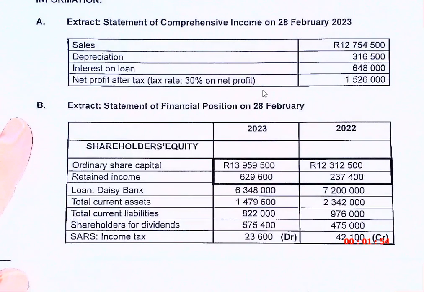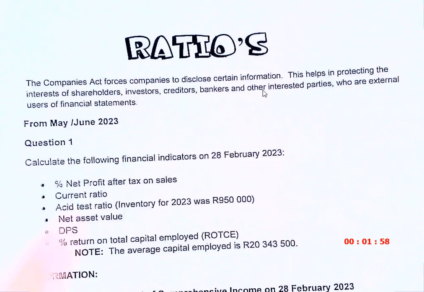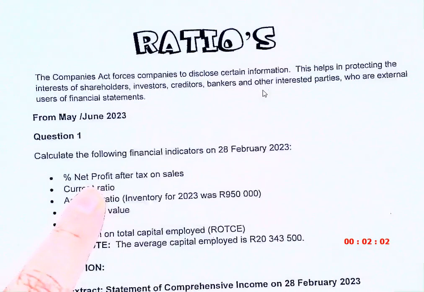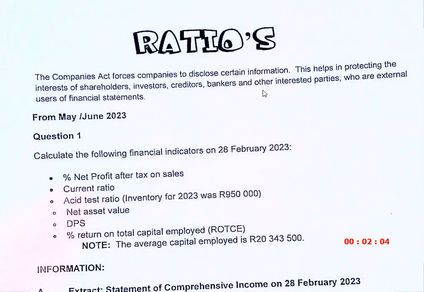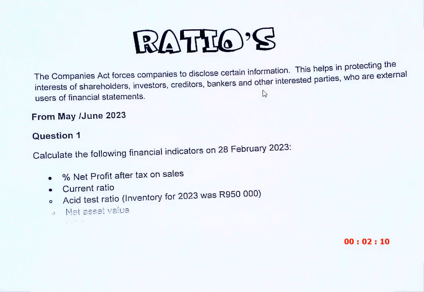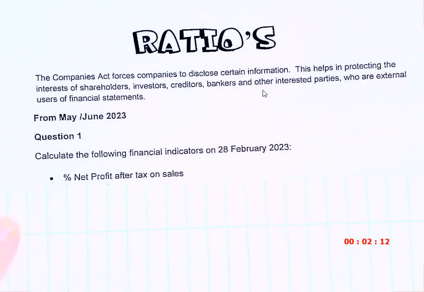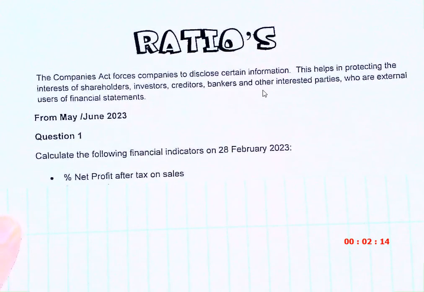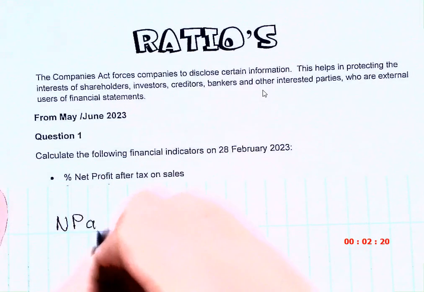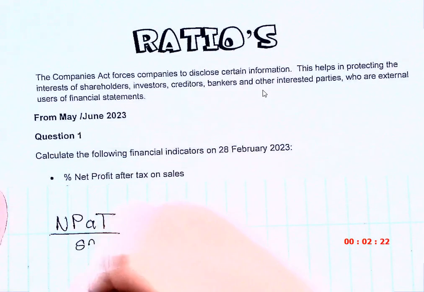Okay, so let's look. Number one, they ask me the percentage net profit after tax on sales. I do not want you to look at your format sheet at all. And I want you to quickly tell me what this ratio would be. Because they tell you here what the ratio is: net profit after tax divided by sales multiplied by 100.